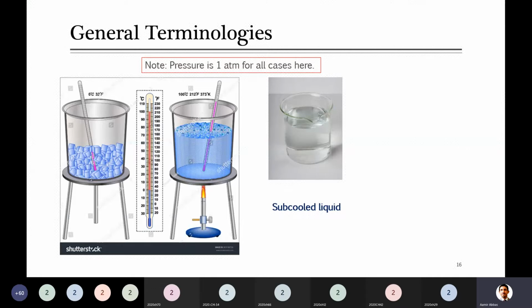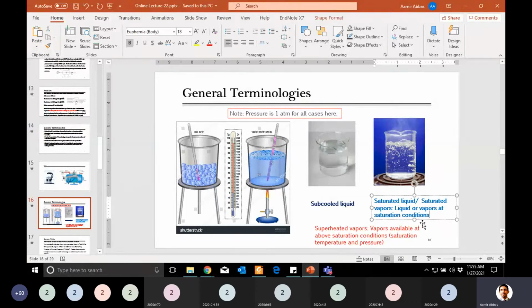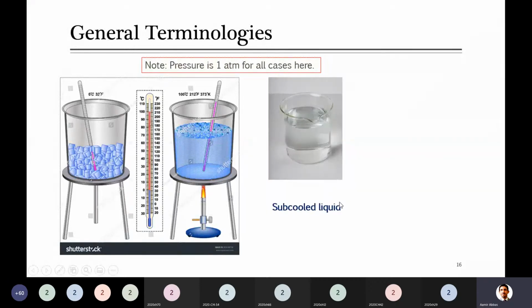And what does saturation mean? Saturation is the temperature at which phase change takes place. For simplicity, you can call it the boiling temperature. So I wrote here something called saturation condition. Let me write here, boiling condition, for you to simply remember it. Boiling condition means all the conditions at which something boils or changes its phase. So again, subcooled liquid is the liquid which is available at conditions below its saturation temperature and pressure, or you can say boiling temperature and pressure.